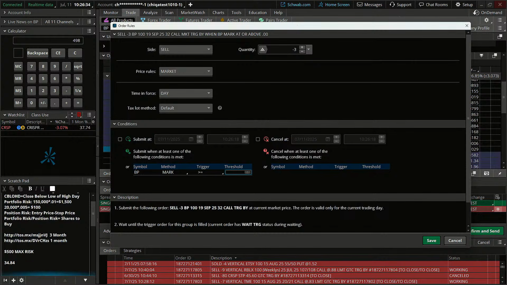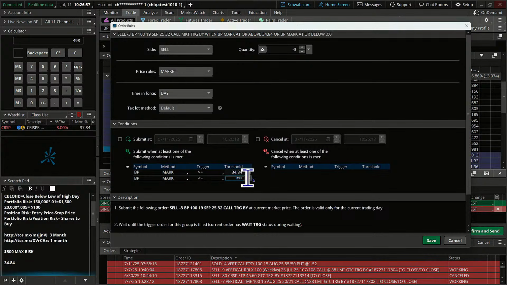Okay, if you want to go a little lower than that, you could, right? Some of you might say, well, maybe I'll take the first target, or maybe one contract, get out at maybe the height of the triangle, and hold on to the other two, let it go further. In our case right now, I'm just going to put all of them, all contracts, to do that. So if it gets to 34.84, we're going to be happy.